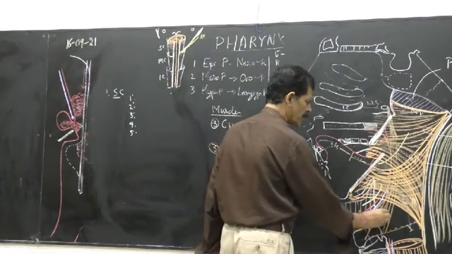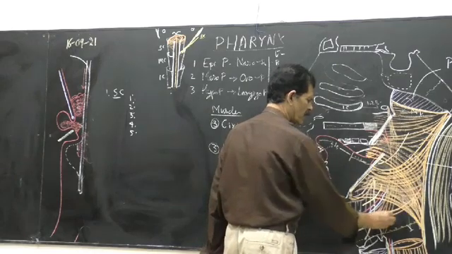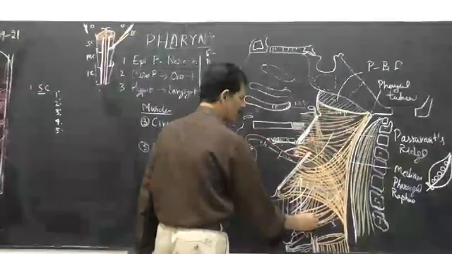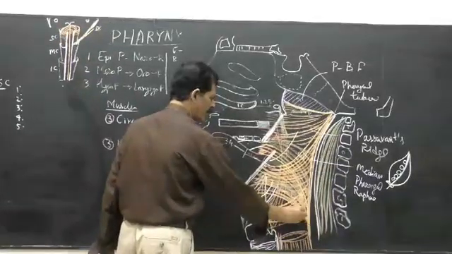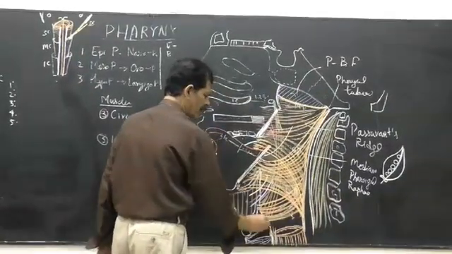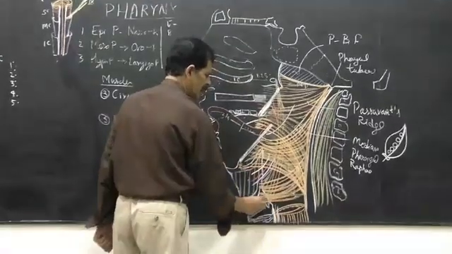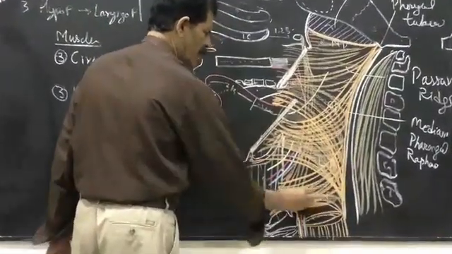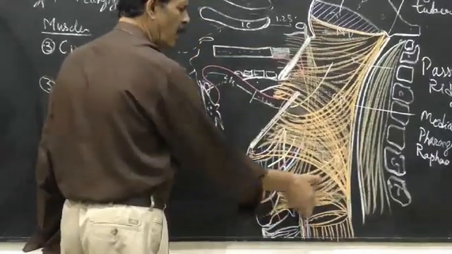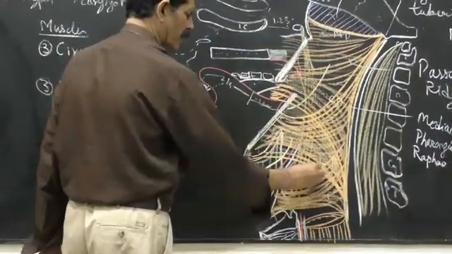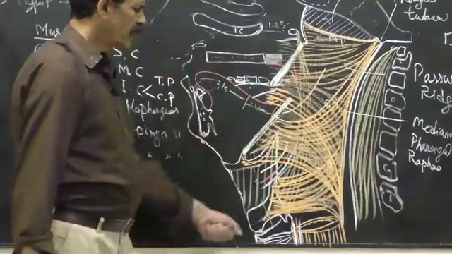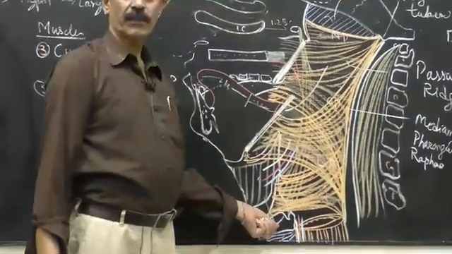So the upper fibers are almost obliquely running, overlapping the middle constrictor, inserted on the median pharyngeal raphe, and the subsequent fibers are also inserted on the median raphe. So this is the thyropharyngeus part of the inferior constrictor.